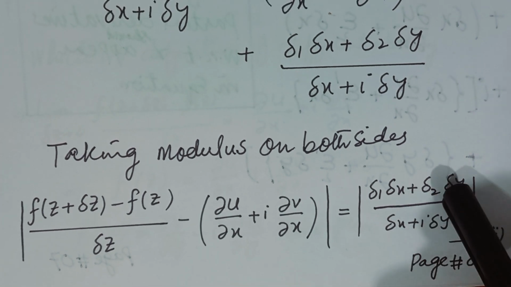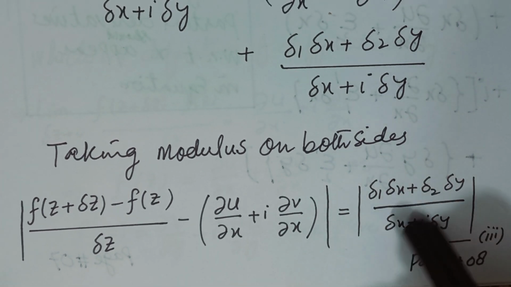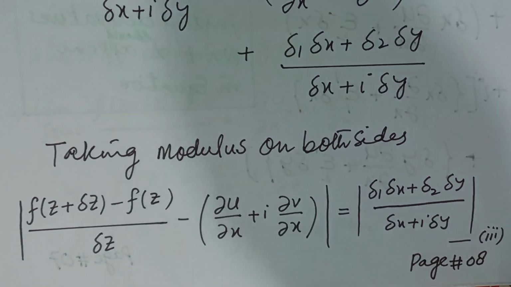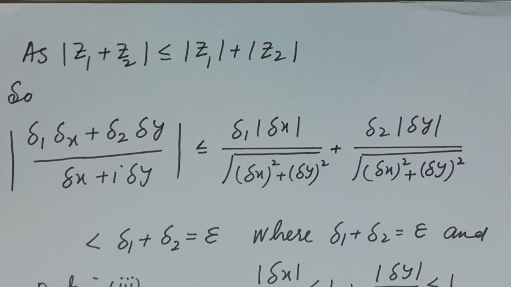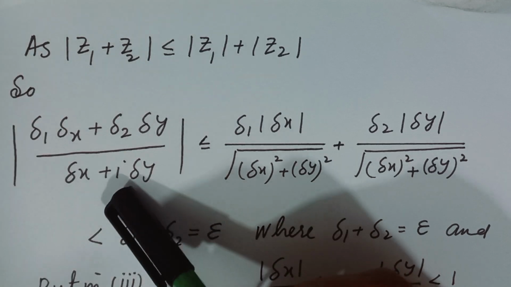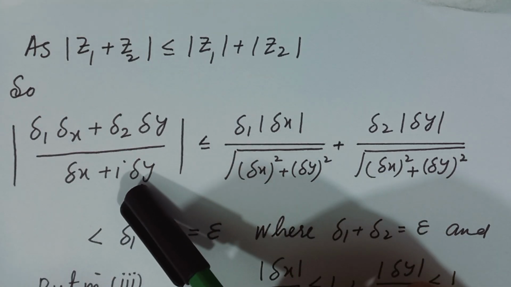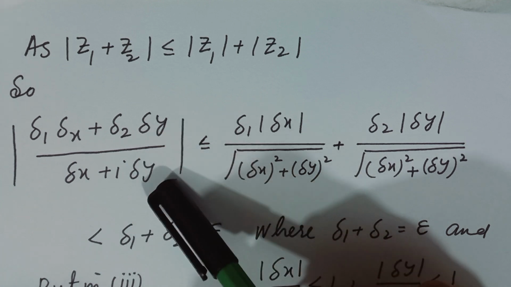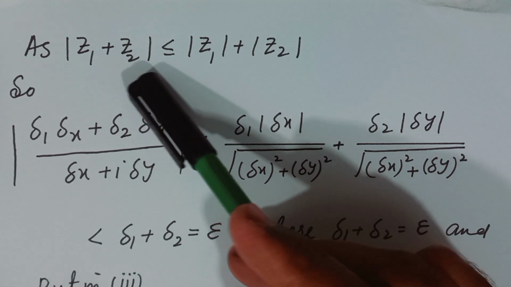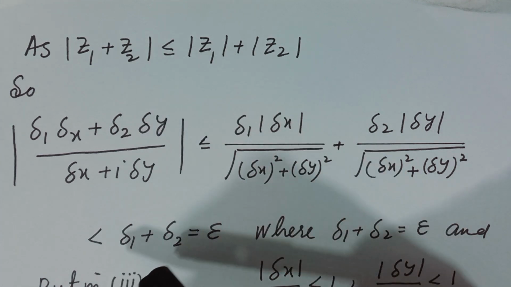Firstly, we will solve the right side of the expression 3 here. For this expression, I will use two properties. Firstly, separating the modulus of numerator and denominator, and secondly, using the triangular inequality of complex numbers.